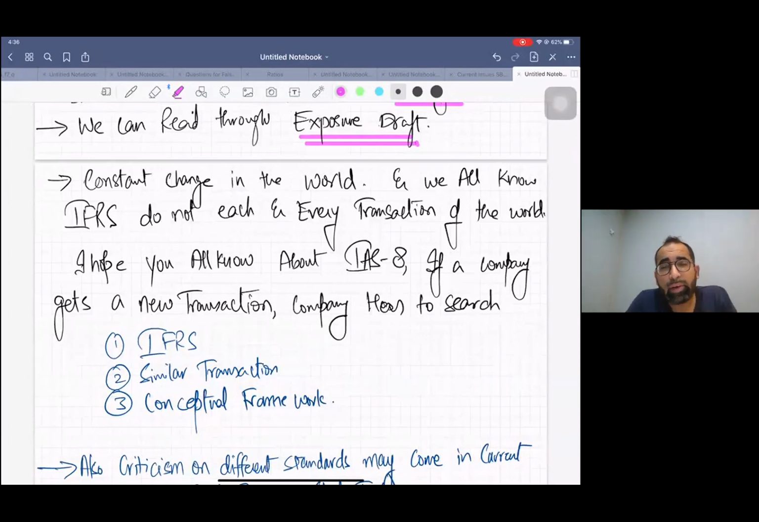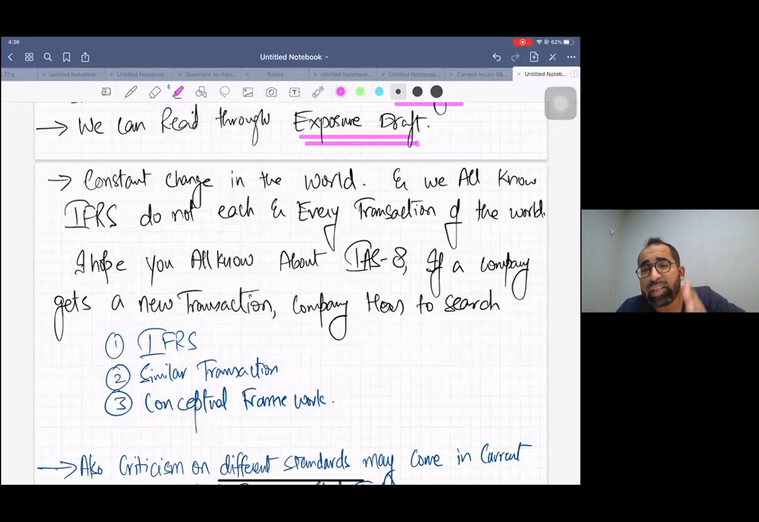Once again, the question: why has ACCA included the current issue? If you look at the current world, there is one thing which is constant in society, and that is change. Change is a routine thing, and this change is in IFRS as well.